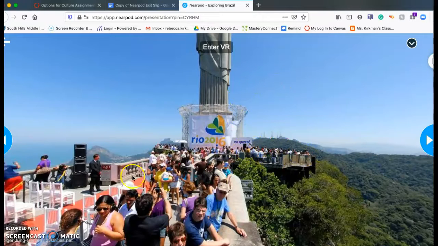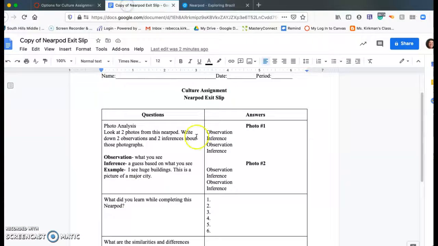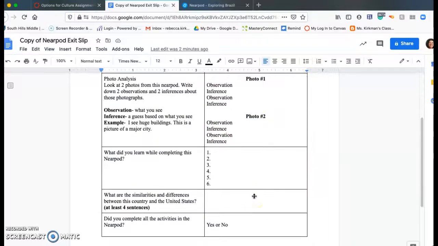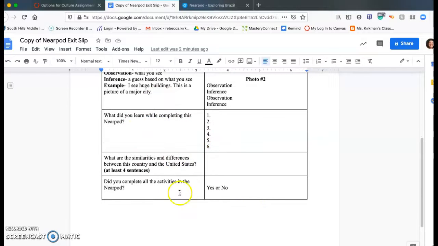Okay, I'm going to write down three things that I see in here, and I can enter the VR as well. I'm going to do an observation and inference, and then go on to the next picture and do an observation and inference. Then I just need to keep in mind, what did I learn while completing this Nearpod? And what are the similarities and differences between this country and the United States?